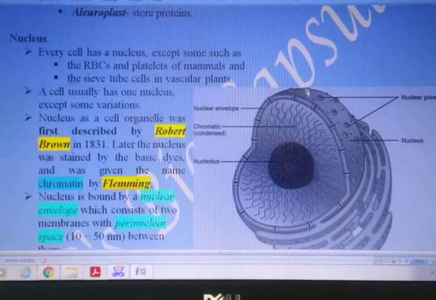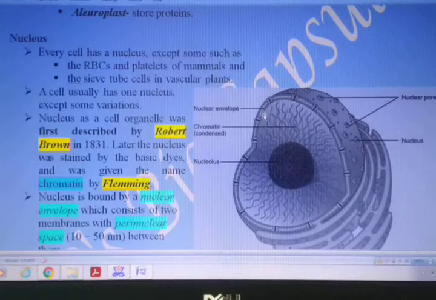Now over here, if you look at the figure, this is a cross section, where a small part, or one quarter, has been cut to show the internal part of the nucleus. You know that the nucleus is enveloped by a double membrane, outer membrane and inner membrane.